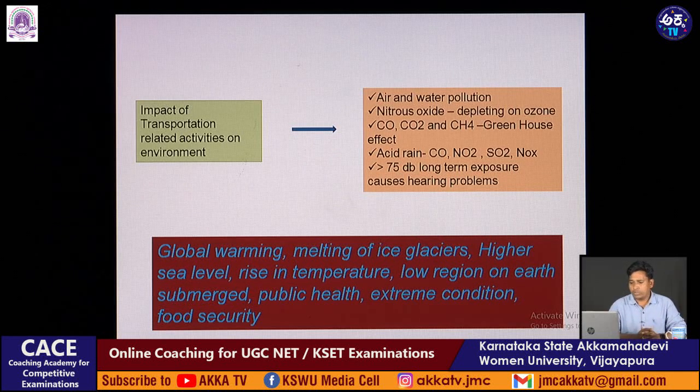Okay, so because of a 1 degree rise of temperature, there is melting of ice glaciers, higher sea level, and low regions on earth get submerged. It will lead to public health problems, extreme conditions, and food security problems. So these are the impacts of human or anthropogenic activities which the world is facing today.